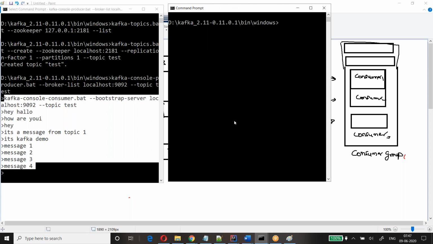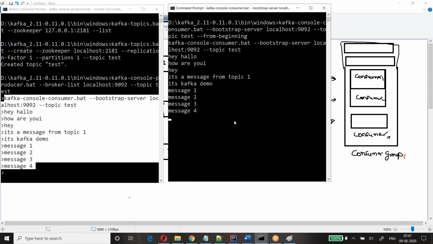Again, I'm breaking it, clearing the screen, and launching my console consumer again. Again, it starts processing the messages. Correct? Even though it was processed earlier with a single consumer, whenever I start it multiple times, it starts processing the messages that many times. Let me show you one more time.